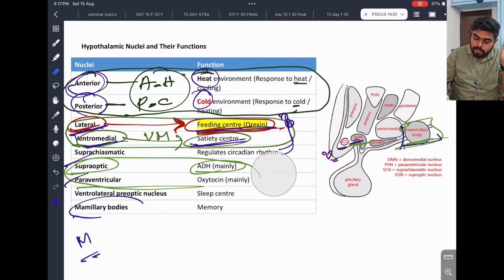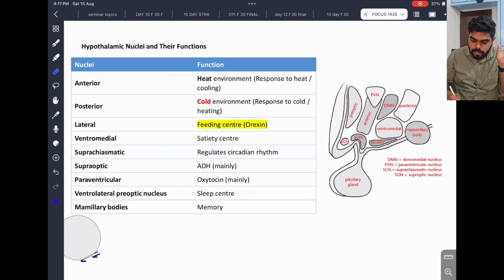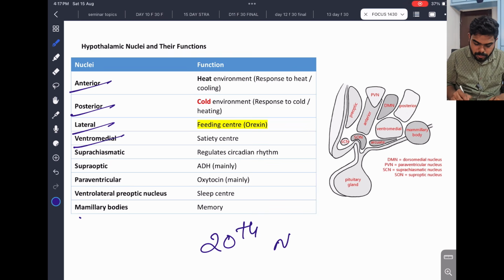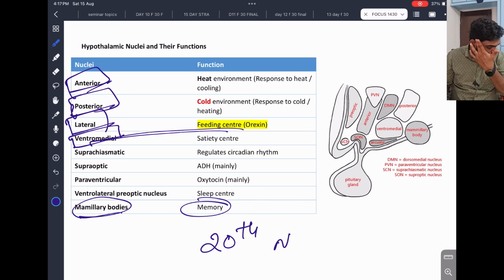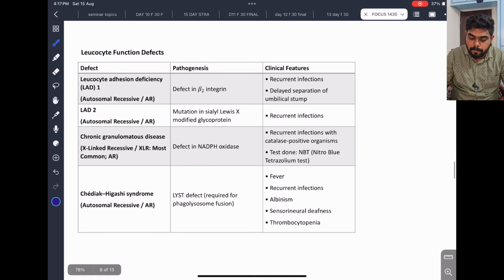You should write this into your notebook: anterior, posterior, lateral, ventromedial, and mammillary bodies for memory. If you know this much, it is easy. Make a small mnemonic if possible, but you should know it by heart. Read it multiple times.